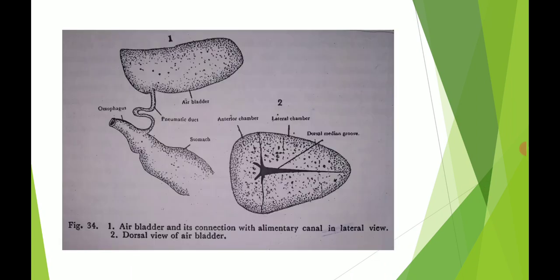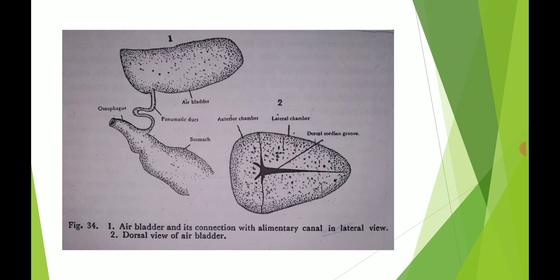Here is the diagrammatic representation of the air bladder. The first diagram shows the air bladder and its connection with the alimentary canal in lateral view. The second is the dorsal view of the air bladder.